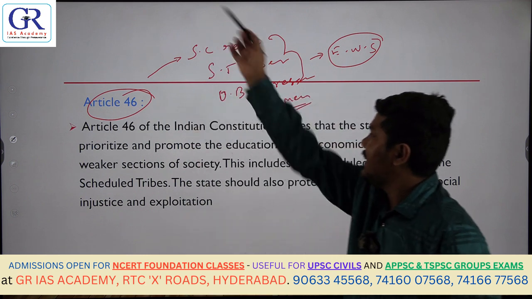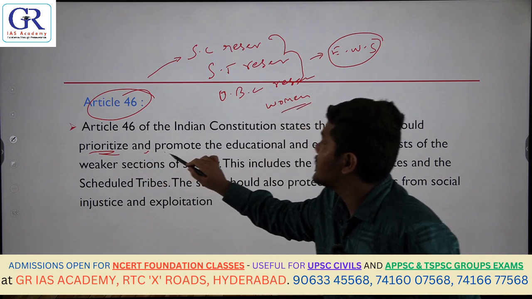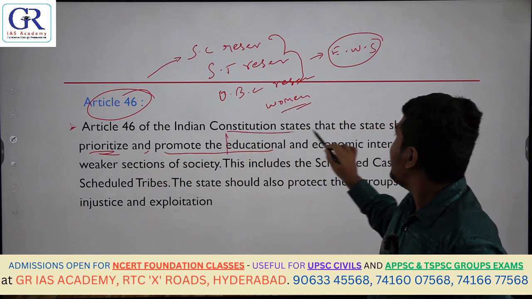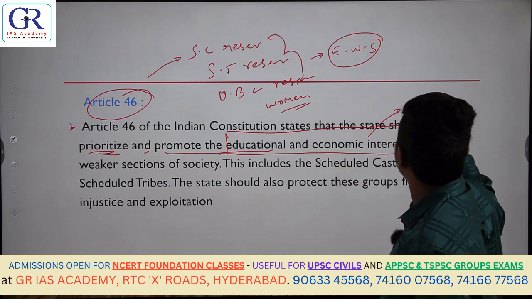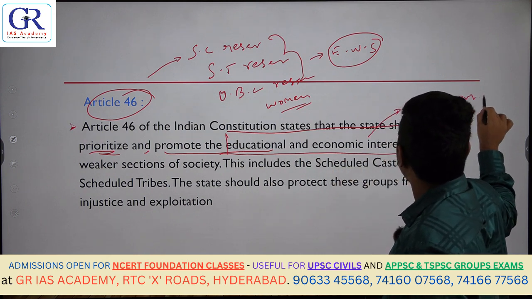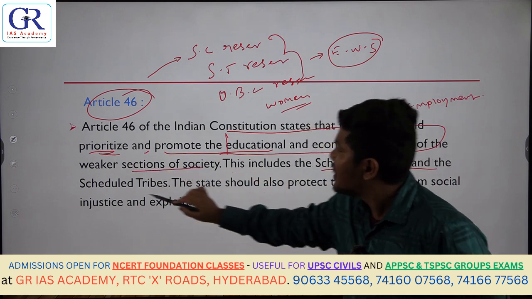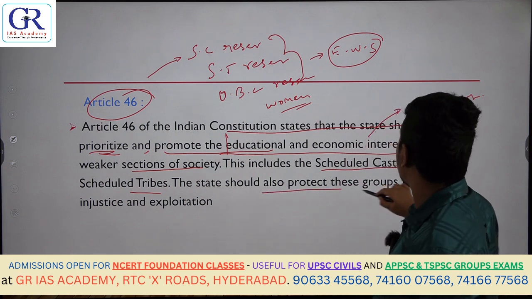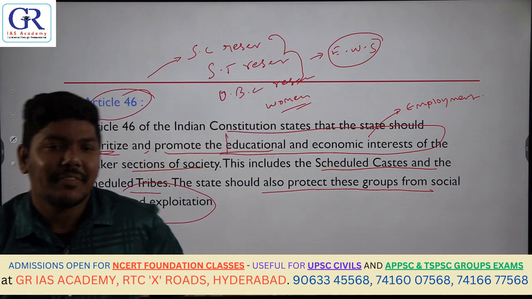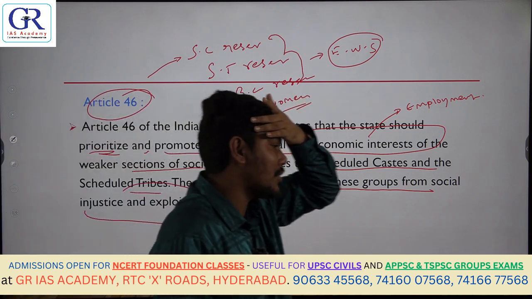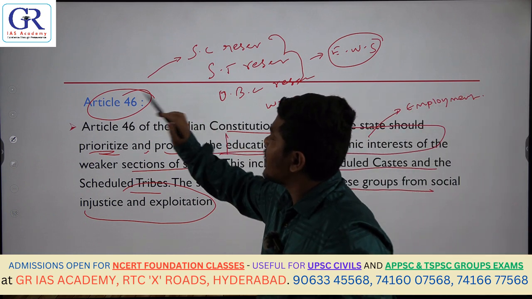Yes. It is the duty of the state to prioritize and promote the educational and economic interests, economic interests meaning employment, of the weaker sections of our society. This may include scheduled castes and scheduled tribes. The state should also protect these groups from the social injustice and exploitation they have suffered for centuries. Whatever they have undergone has to be corrected. That is Article 46.